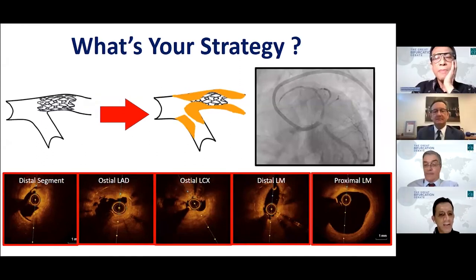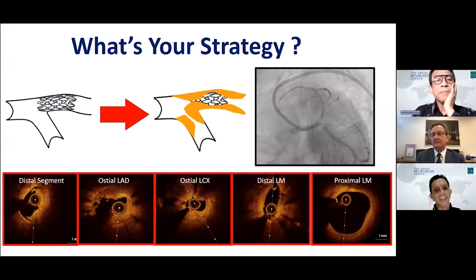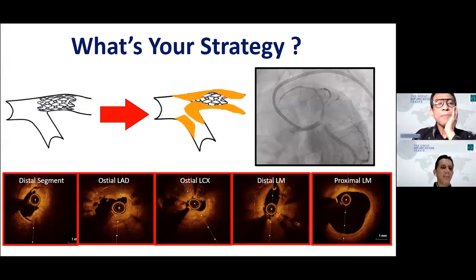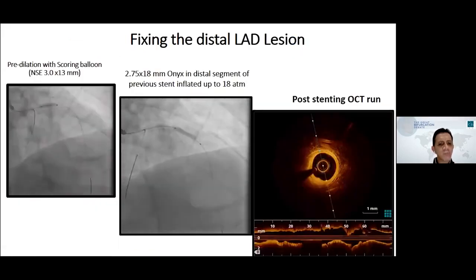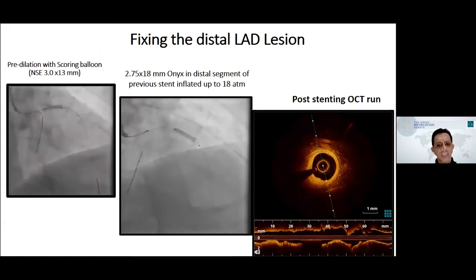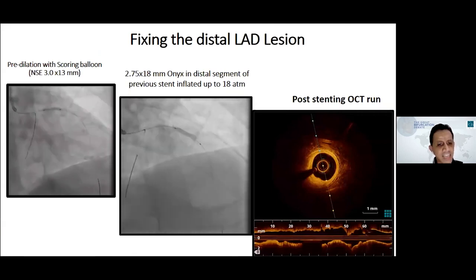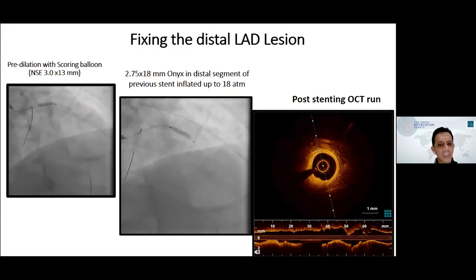The problem here is the floating ostial LAD stent into the left main, as you can appreciate. As you observed before from the angio and OCT, there was diffuse disease at the distal stent edge. So we fixed the distal lesion first.